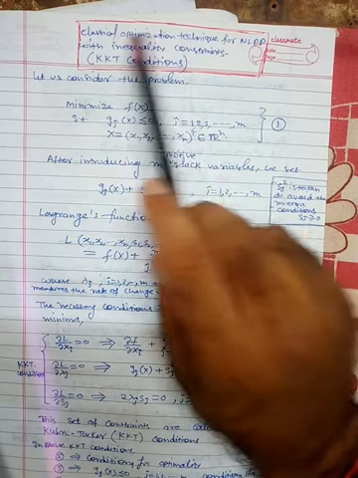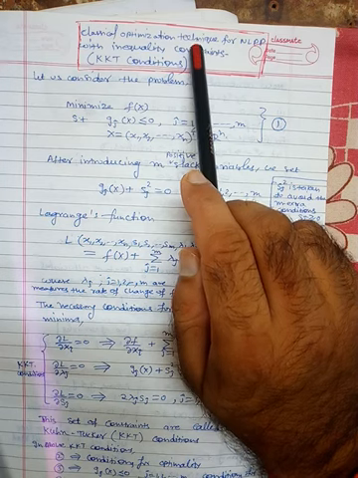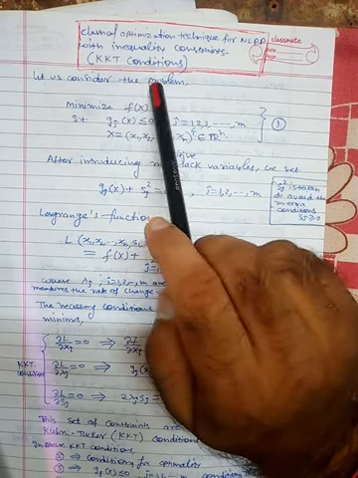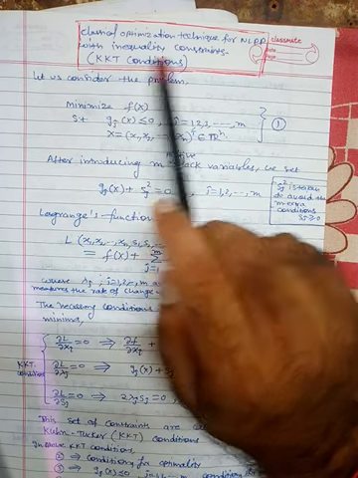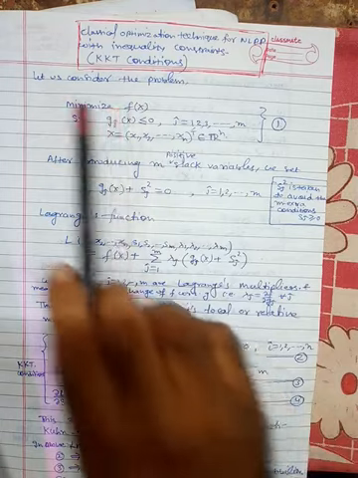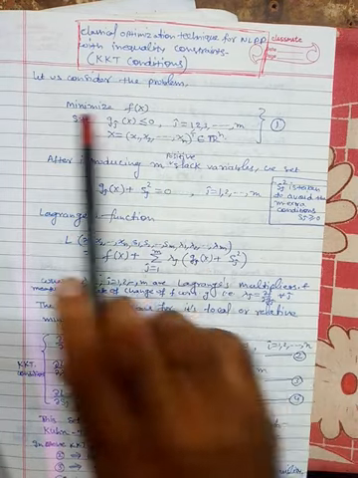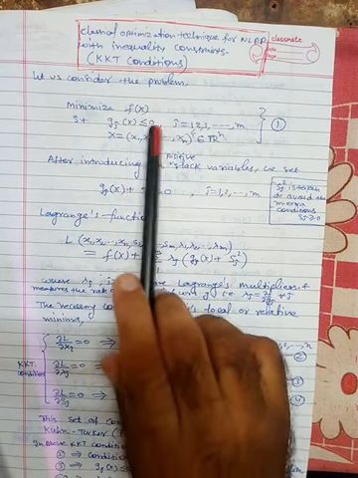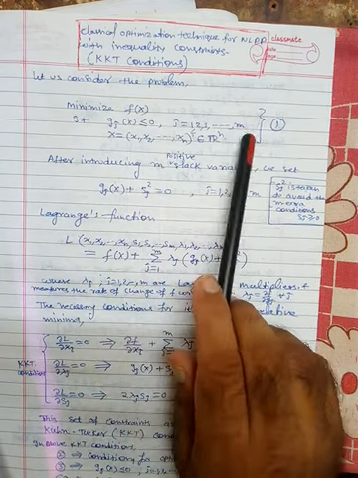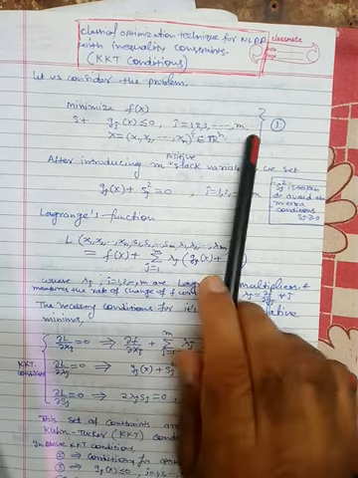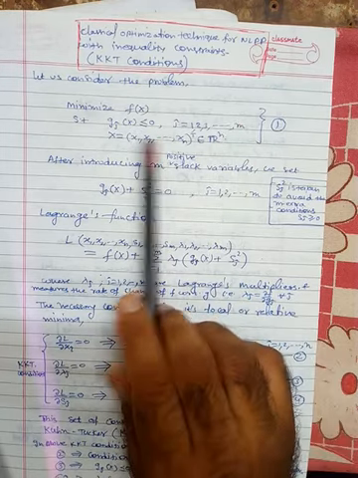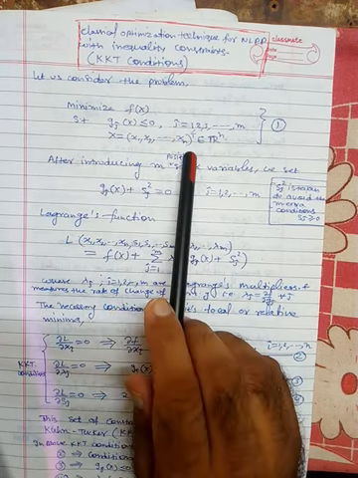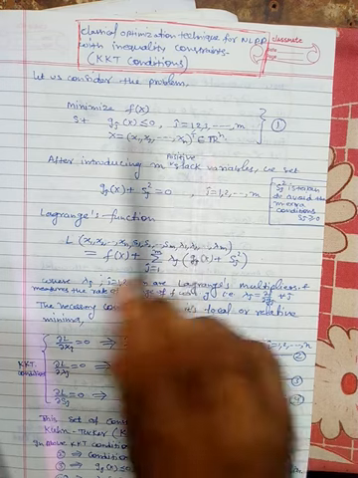So to solve NLPP with inequality constraints with the help of a classical optimization technique, we have a method based upon the Karush-Kuhn-Tucker condition, which in short is known as KKT conditions. Let us consider the problem: minimize f of x subject to the constraint gj x less than or equal to 0, where j is from 1 to m.